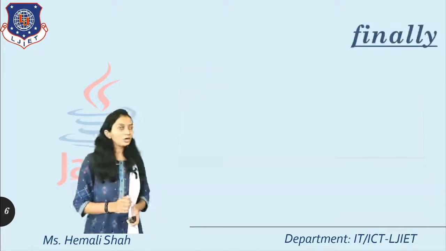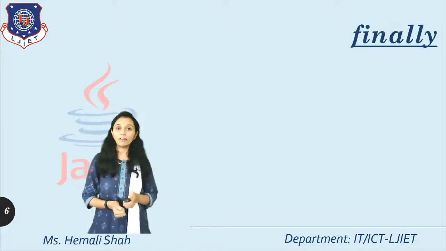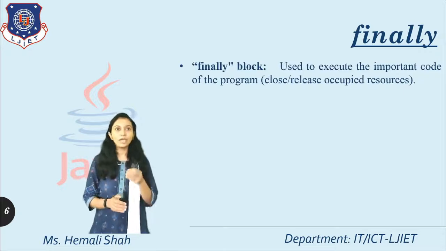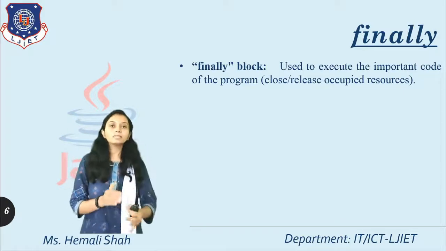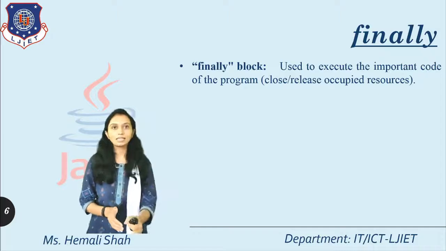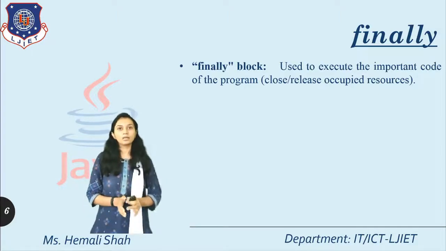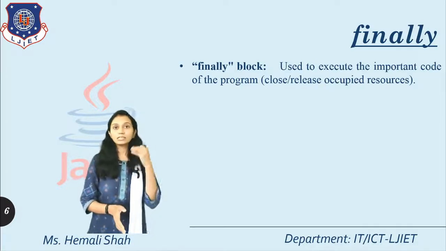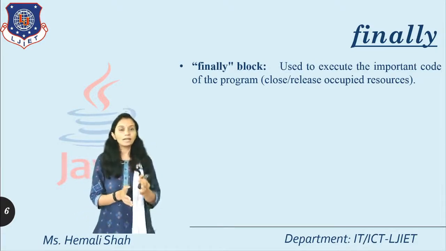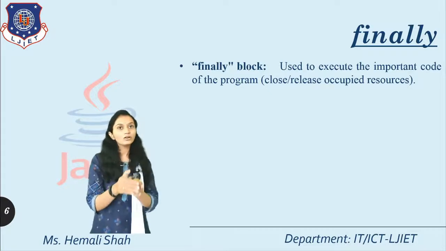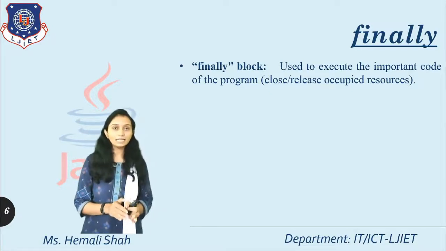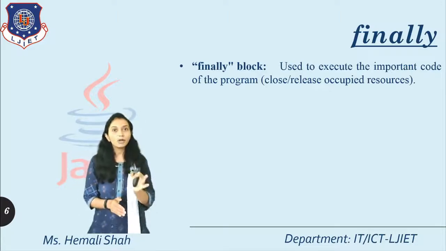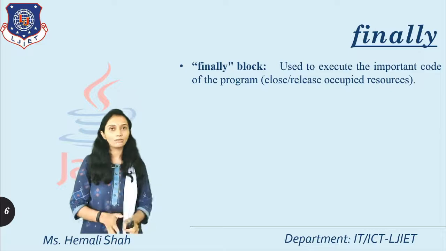Now let's talk about the finally. Finally is basically a block. It is used to execute some important statements that must execute in your program, whether there is an error or no error. What is the execution requirement of catch? If there is an error, then and only then catch runs. But finally executes always, although there is an error in the try block or there is no error in the try block.